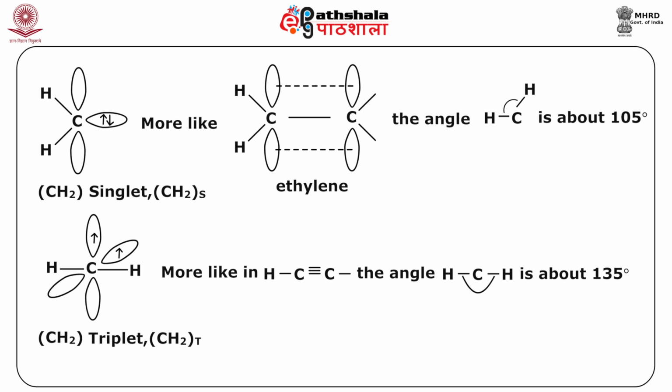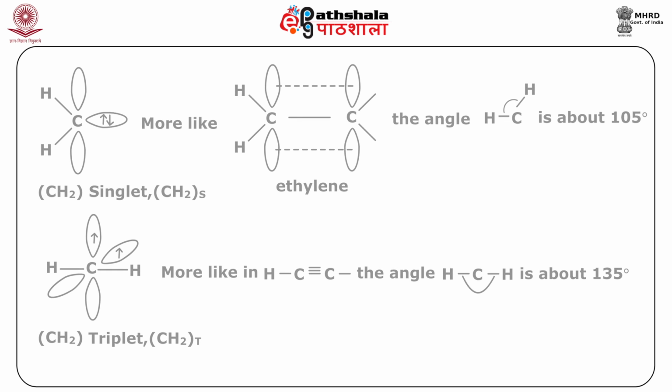The triplet carbene on the other hand has two unpaired electrons in separate orbitals, and the carbene center in triplet carbene is sp hybridized. The non-bonding electrons have parallel spins in different orbitals.